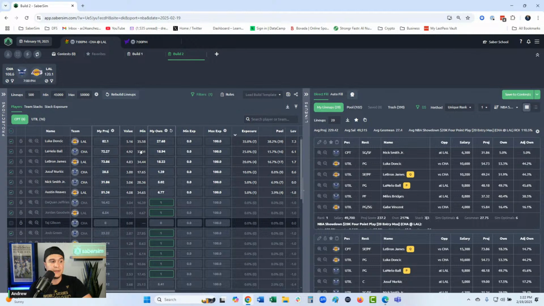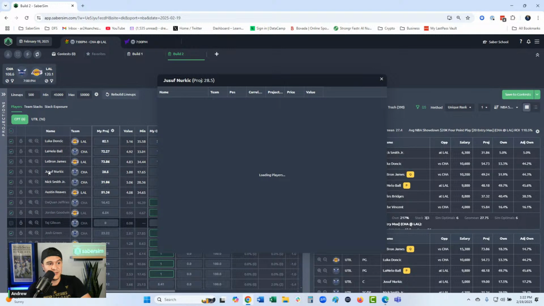And I mean, look at all these names. Luka Doncic, LaMelo Ball, LeBron James. Nurkic is an interesting one with two lineups here, and then Nick Smith Jr. and Austin Reaves. If I were to make any change here, I would be most inclined to lower my leverage on Nurkic, just because his average minutes here are like 17, and his value isn't great, right? He seems like a high risk play.